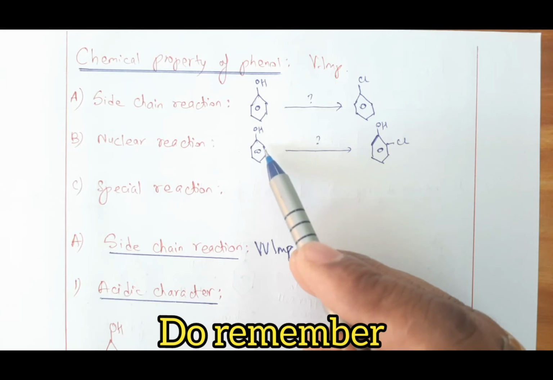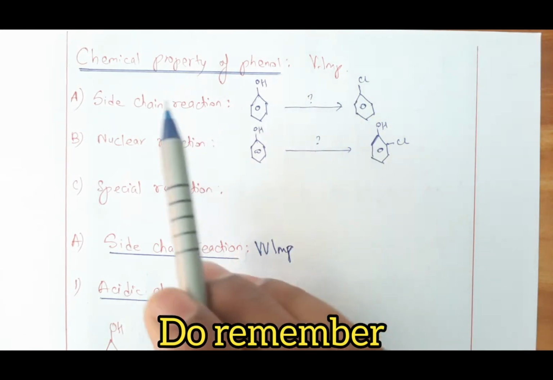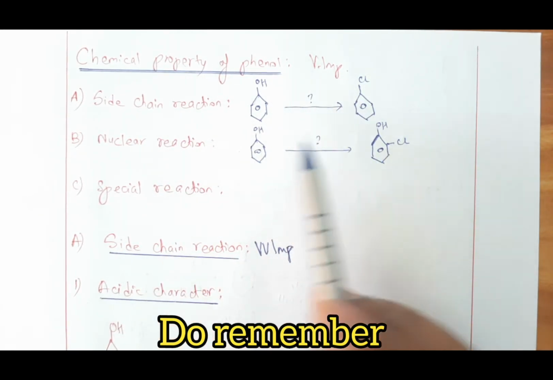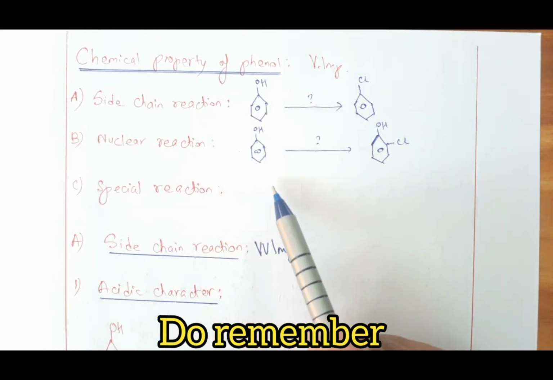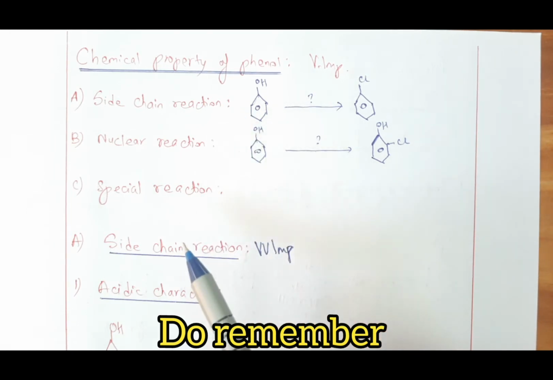And if something enters inside the benzene ring, that is the nucleus, we call it a nuclear reaction. So if the top portion gets exchanged, we call it side chain reaction. If something enters inside the benzene ring, it is called nuclear reaction. And special reaction we'll discuss afterwards separately. So hopefully you understood about side chain and nuclear reaction.